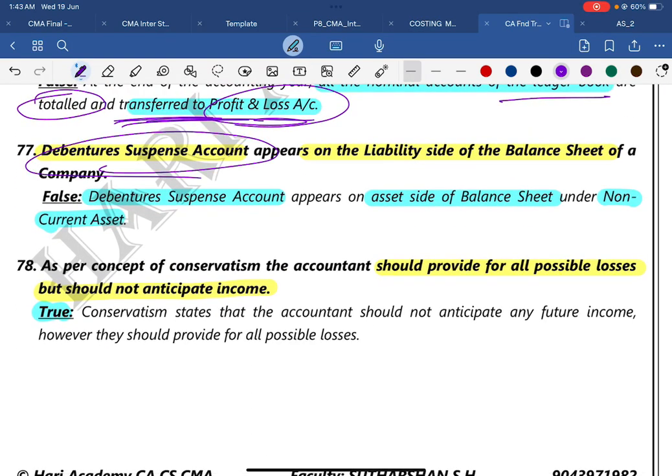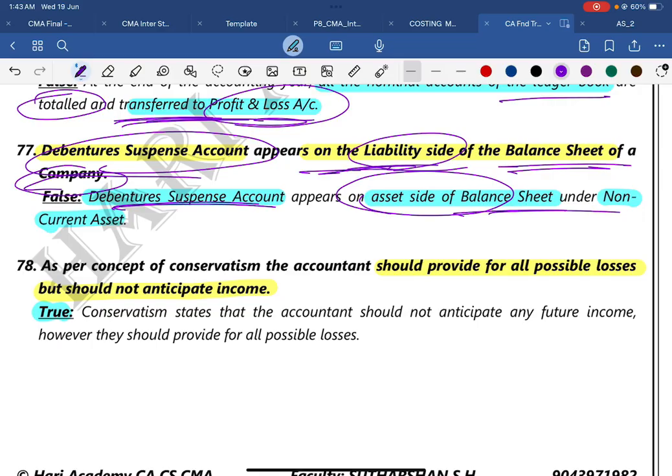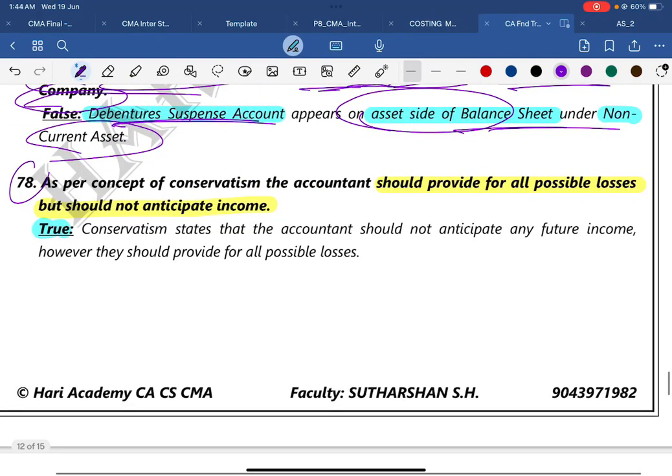77. Debenture suspense account appears on the liability side of the balance sheet of the company. The answer is, the debenture suspense account appears on the asset side of the balance sheet under non-current assets. It is a temporary item that we are creating.